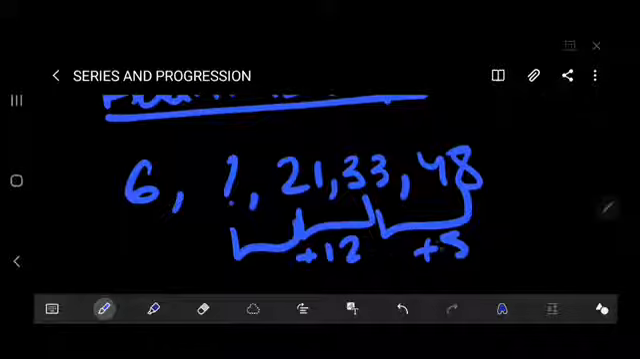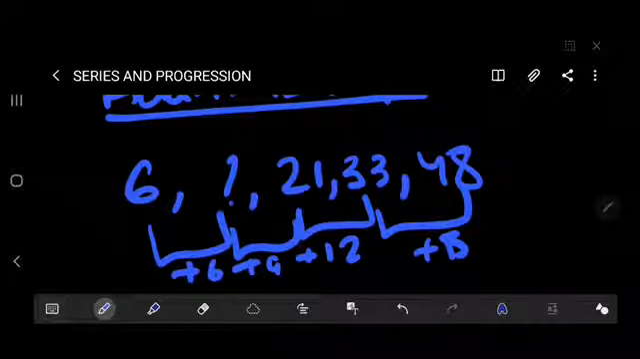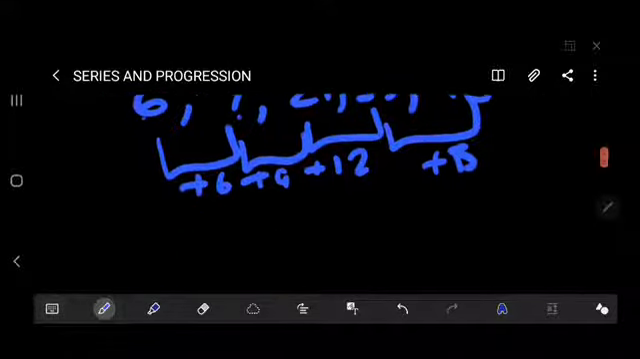12 plus 3 is 15. So here the series will be plus 9, and before that the difference is 6. So 6 plus 6 is 12, and 12 plus 9 is 21. So the missing term is 12.